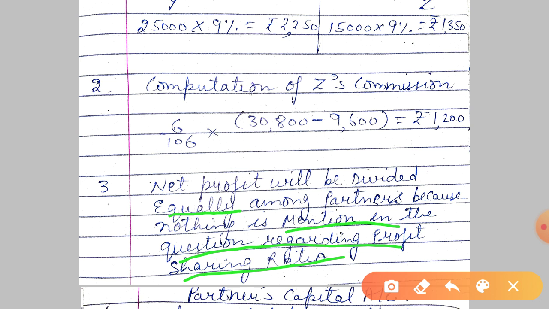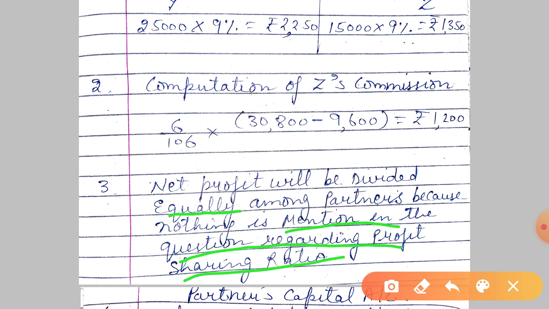So in the absence of a partnership deed, if nothing is mentioned in the question, we'll assume the partners will share profit or losses equally. And interest on capital will not be charged in the absence of a partnership deed.